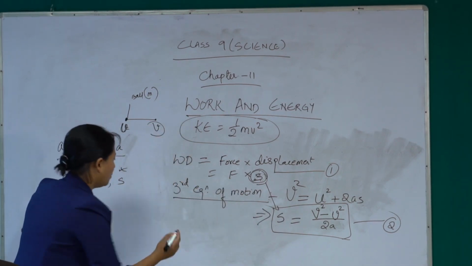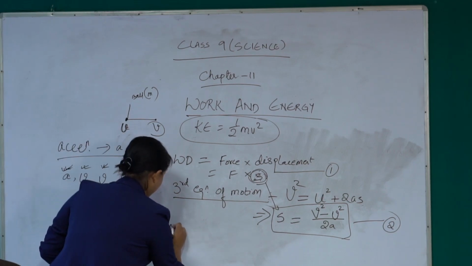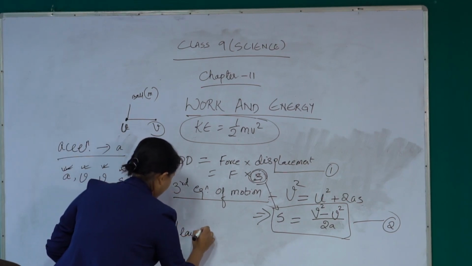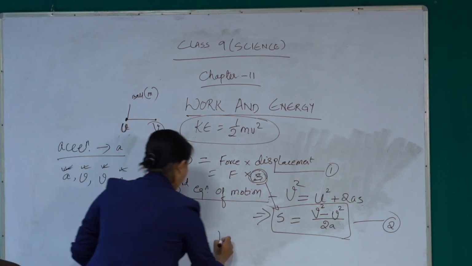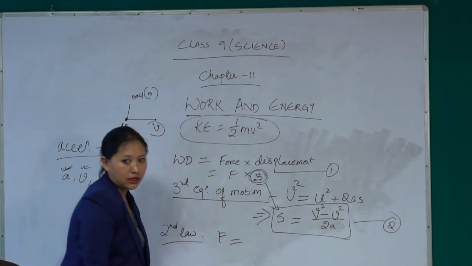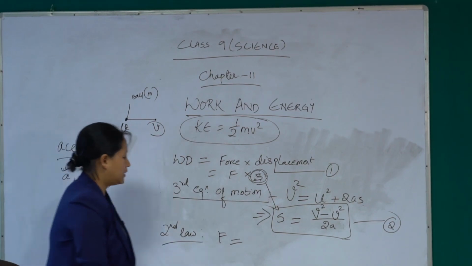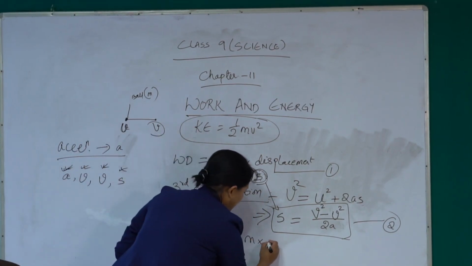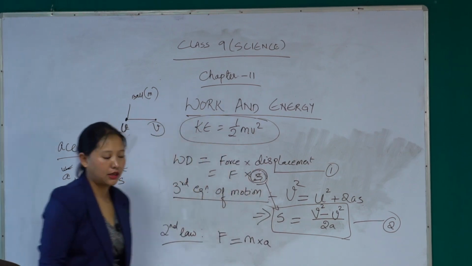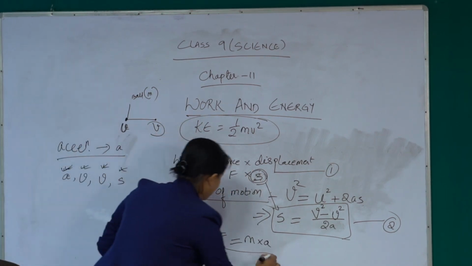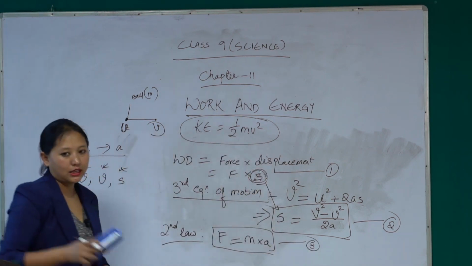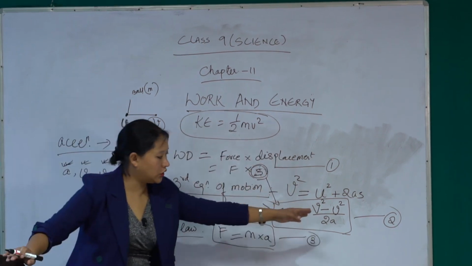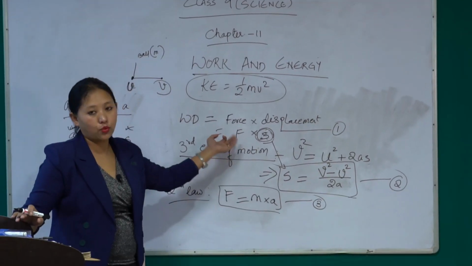Again from Newton's second law we know that F is equal to what? F is nothing but the product of mass into acceleration, right? Mass into acceleration. Let's make this equation 3. So let us put the value of equation 2 and then equation 3 in equation 1.